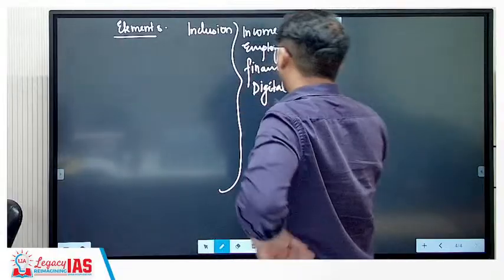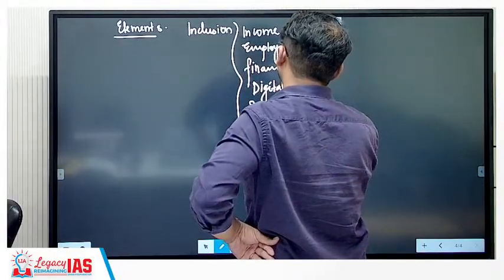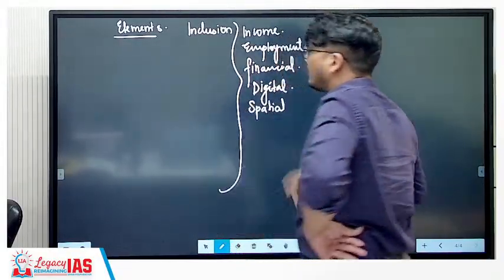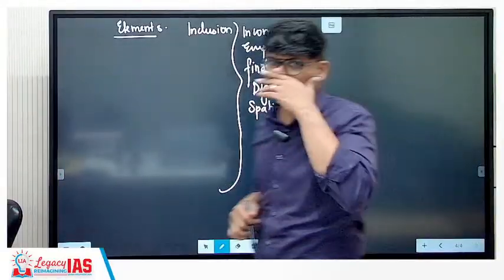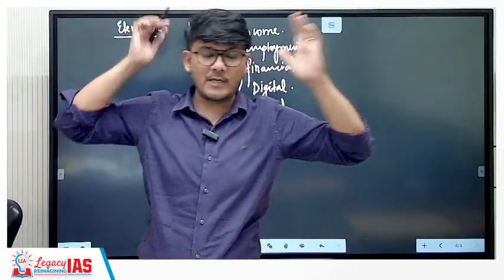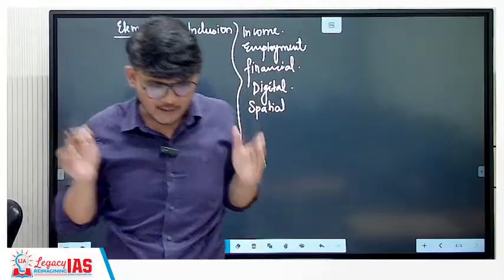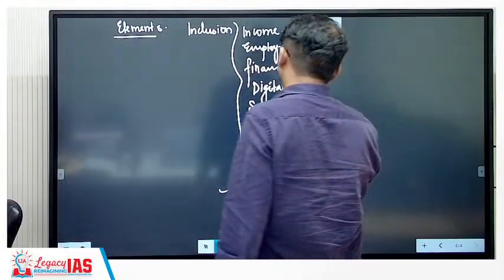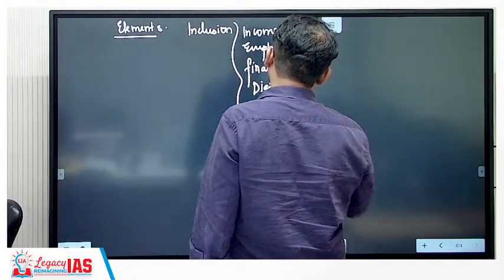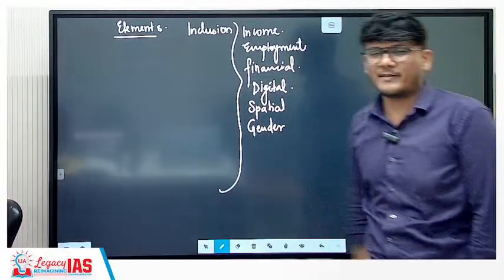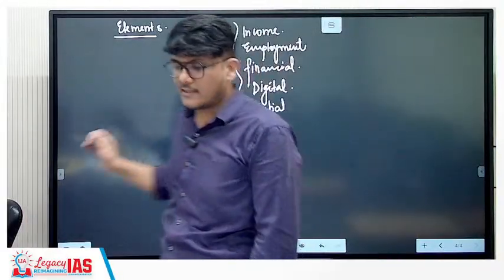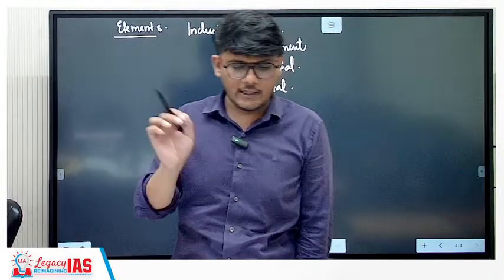Then you talk about spatial inclusion. Spatial inclusion means the geographical divide should not be there. The people from different geographies should also be included. Then you have gender inclusion. There should not be any divide or disparity between males and females, or amongst males, females, and transgender. That is the idea of gender inclusion.